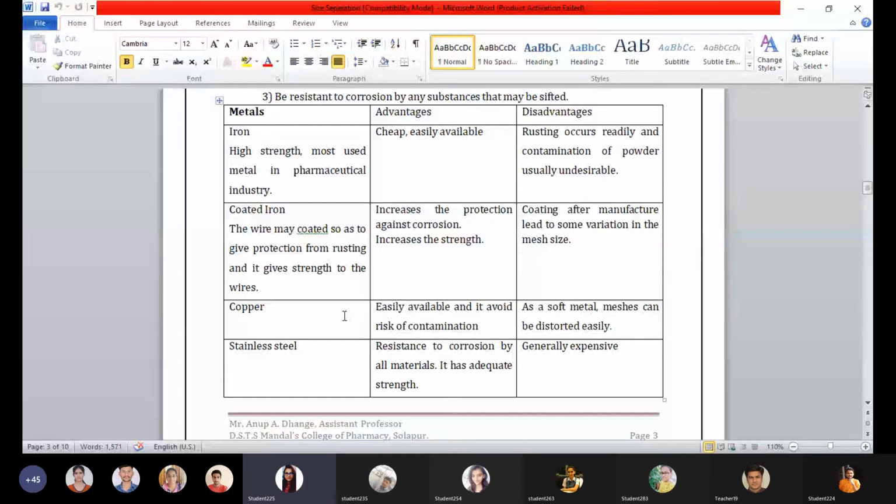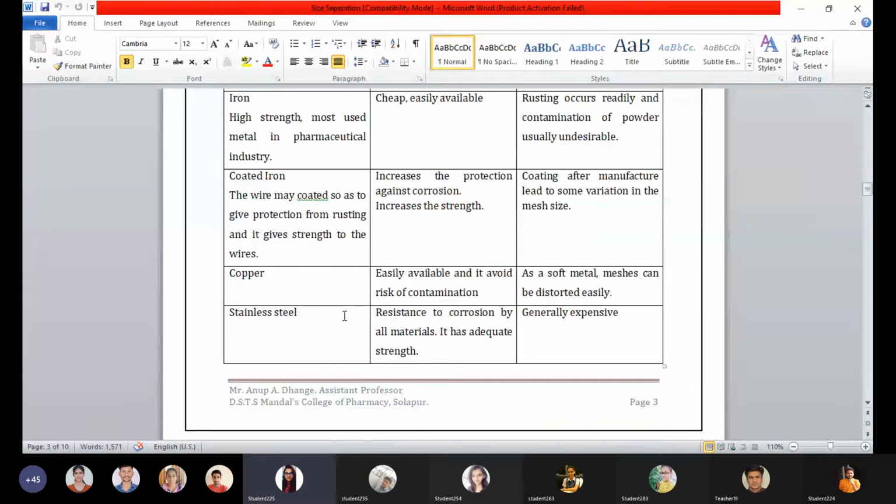So we have seen in the standards for the sieves that diameter of wire should be checked for not having any complications, so that matters, and for that coated iron is also selectively used. In case of copper, it is a pure metal. Okay, it is also easily available and it avoids the risk of contamination because copper behaves as a noble metal when it comes under the atmospheric condition, and there is the formation of green patina over the copper which prevents the copper from undergoing corrosion.